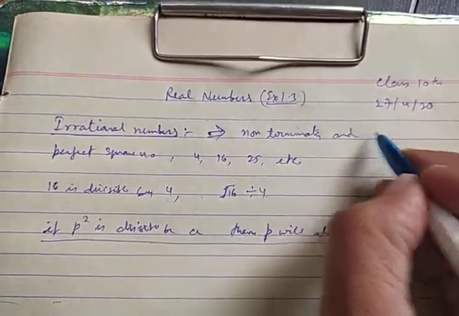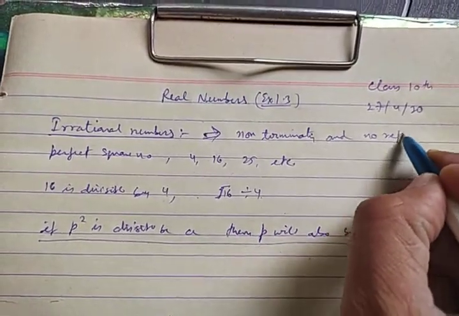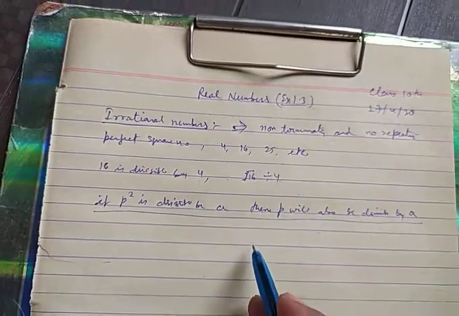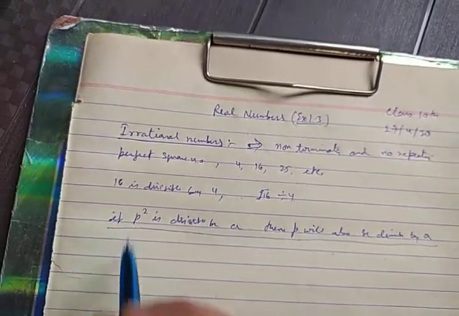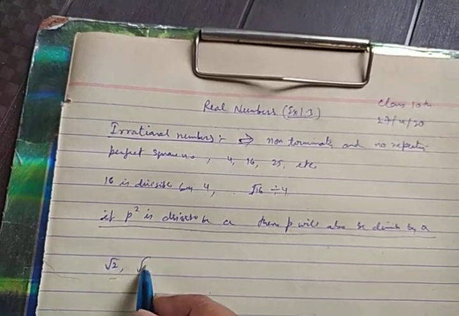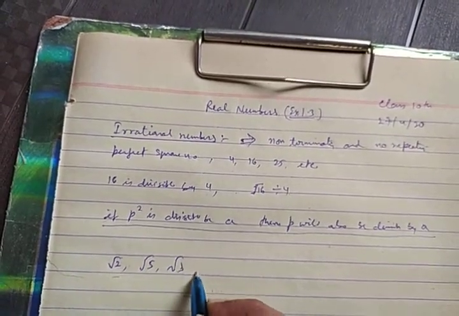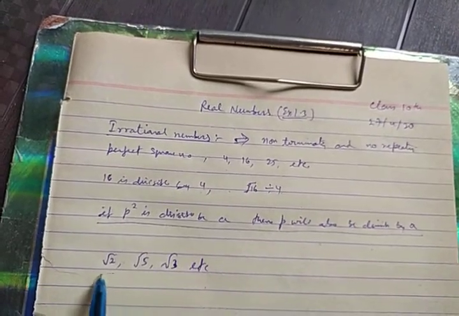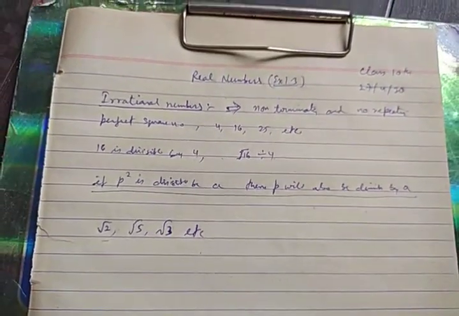These are quantities like under root 2, under root 5, under root 3, etc., numbers whose root cannot be solved.